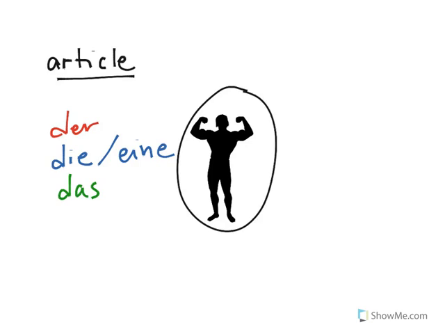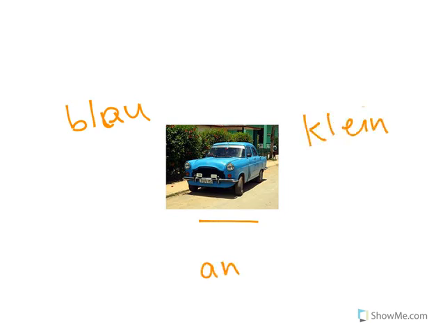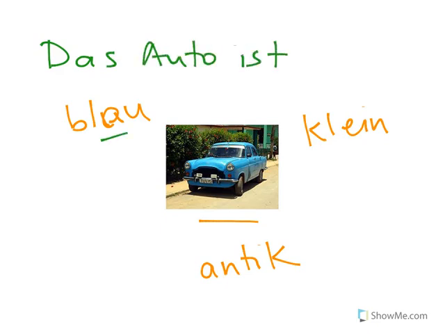So if the article is working hard and showing us the gender, der, die, eine, or das, I like to think of it as the default ending for the adjective. Just add an E. So let's say we want to describe this car. You could say the car is blue. You could say that it's small. You could say that it's antique. If we want to say the car is any of these things, das Auto ist blau, klein, antik.